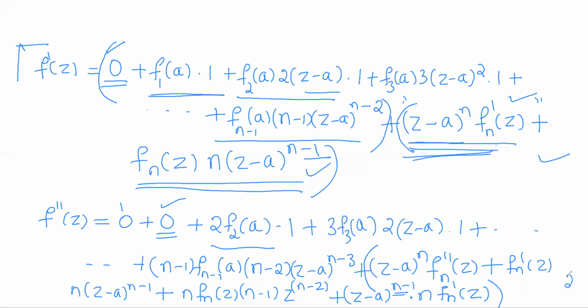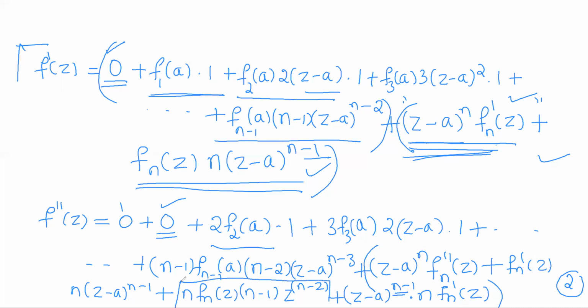So when you differentiate f of z two times, the least power is n minus 1. So when you differentiate two times, the power has decreased by only 1 unit. So when you differentiate n times, the power will decrease by n minus 1. So at least one z minus a factor will remain in all the terms except this one.